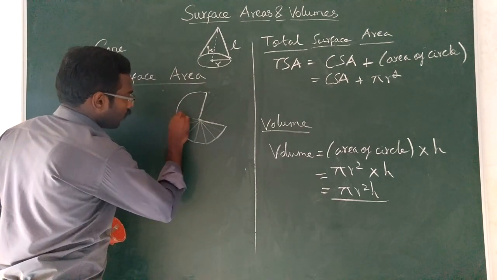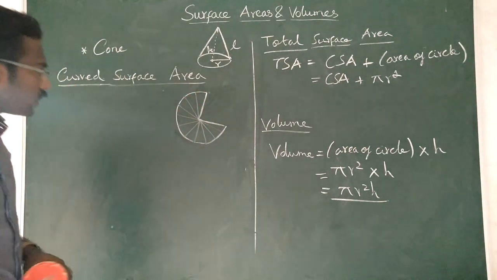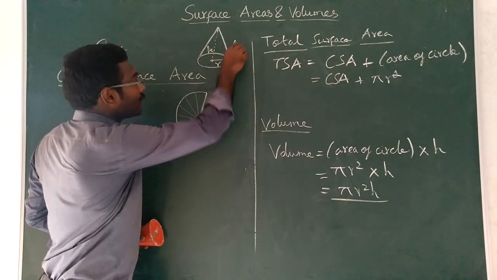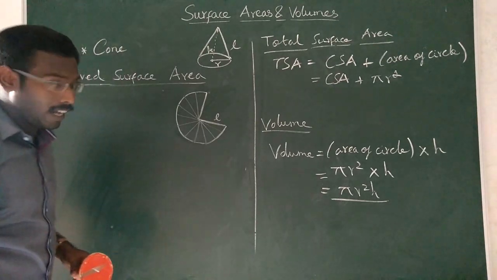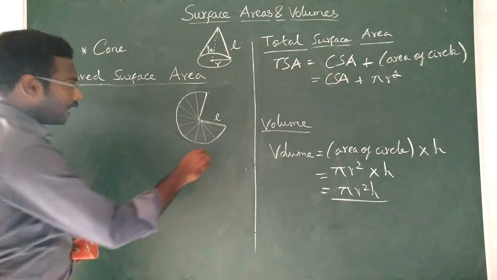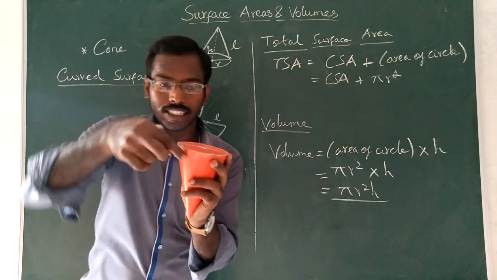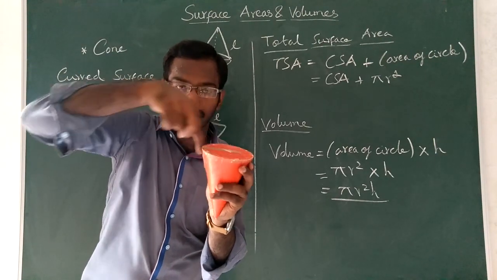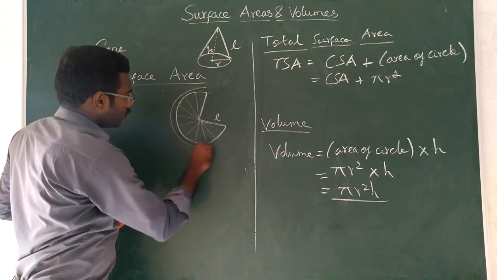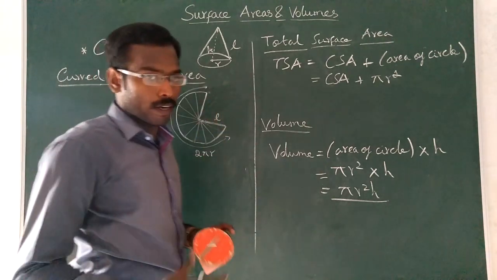Actually, in this shape, this is nothing but the slant height L. And these all together form the circumference of the circle, that is 2 pi r.